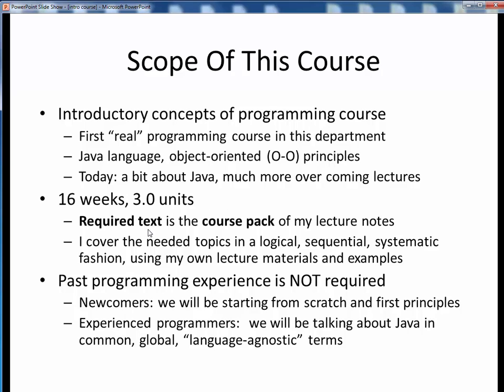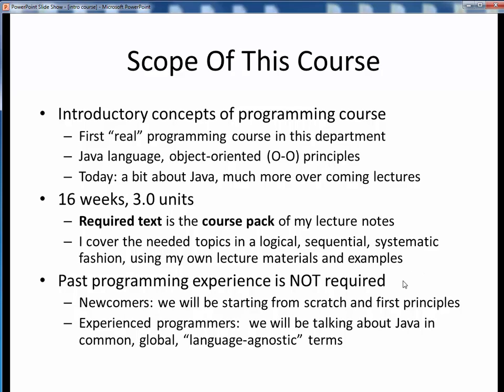There is a required text, and that will be the course pack of my own printed lecture notes at a reasonable cost that is much less than publisher textbook prices. I cover all the needed topics in a logical, sequential way, making use of my own lecture materials, accompanying lecture videos, and code examples. More details on all these a bit later on.